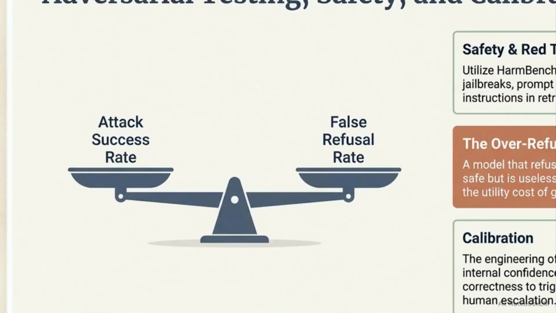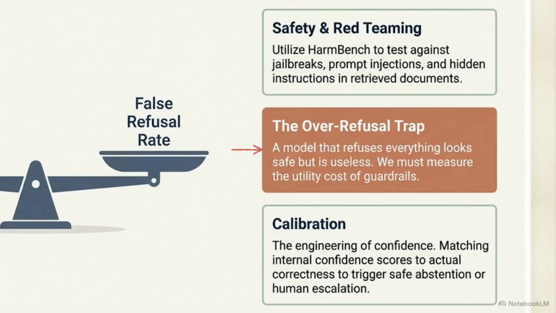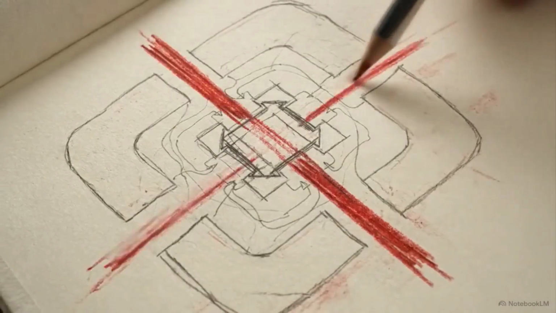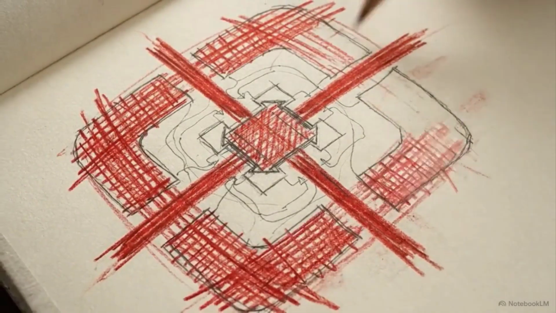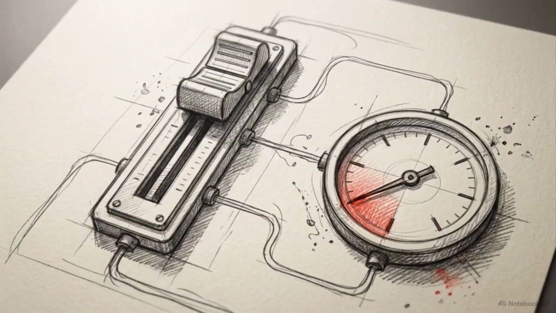Adversarial testing balances a system's attack success rate against its false refusal rate. The red box identifies the over-refusal trap. With excessive guardrails, the model triggers safe abstentions for completely benign user queries. A system locked down by hypersensitive guardrails will not generate offensive content, but it will also refuse to do any actual work. Evaluation is an engineering compromise between safety and utility.